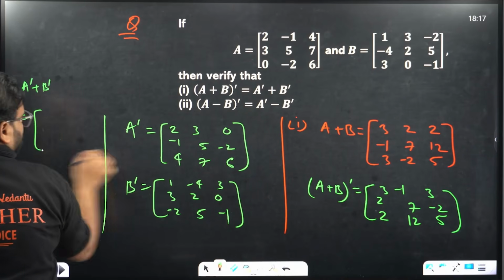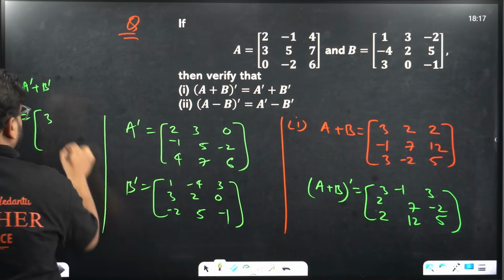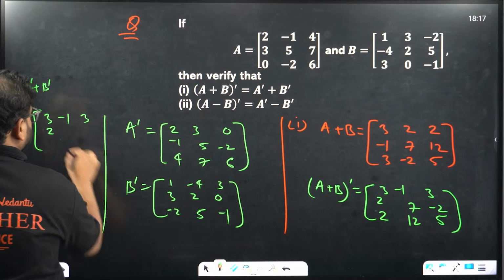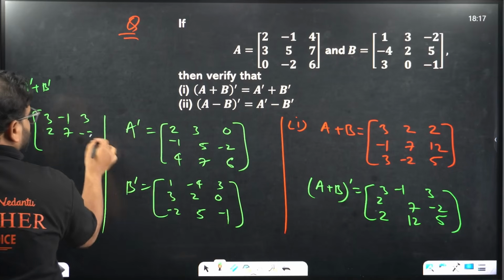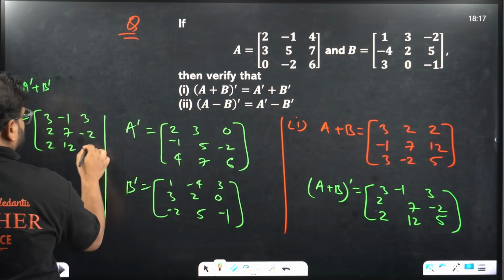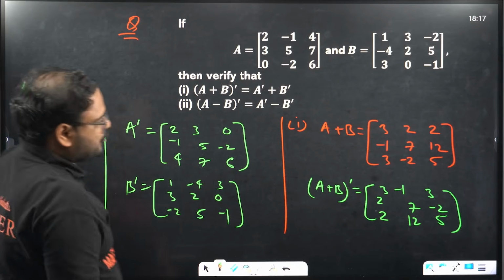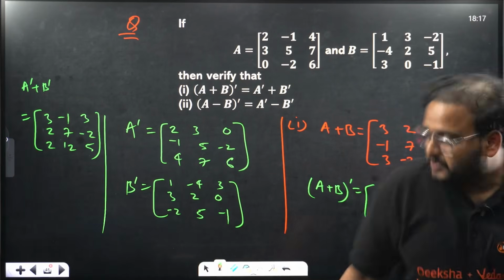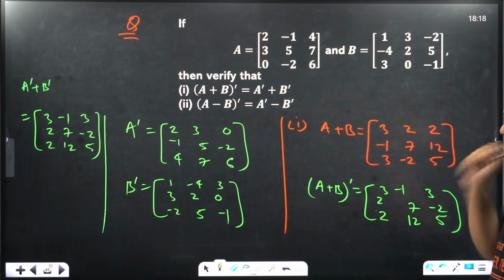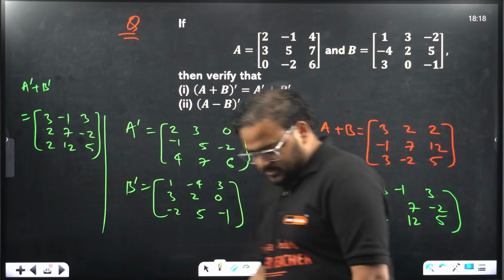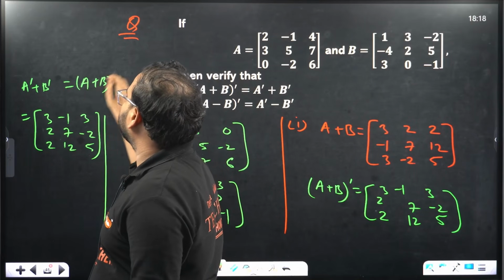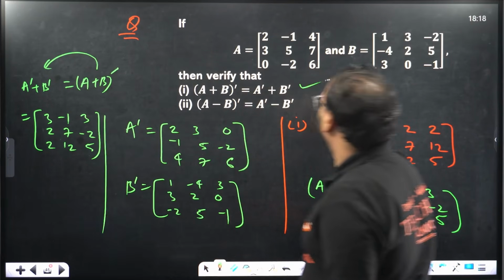We'll get what? Check. 2 plus 1 is 3. 3 minus 4 is minus 1. 0 plus 3 is 3. Minus 1 plus 3 is 2. 5 plus 2 is 7. Minus 2 plus 0 is minus 2. 4 plus minus 2 is 2. 7 plus 5 is 12. 6 plus 1 is 6 minus 1 is 5. Cross check, please. 3 minus 1, 3. 2, 7 minus 2. 2, 12, 5. What are we getting? A plus B transpose is equal to this. First one is proven.